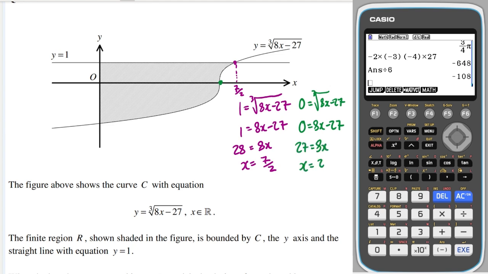So x is equal to 27 over 8. So that is 27 over 8 right there. Okay, and then what I'm going to do is I'm going to integrate between these 2 points to get this blue area here. That's going to be very helpful.